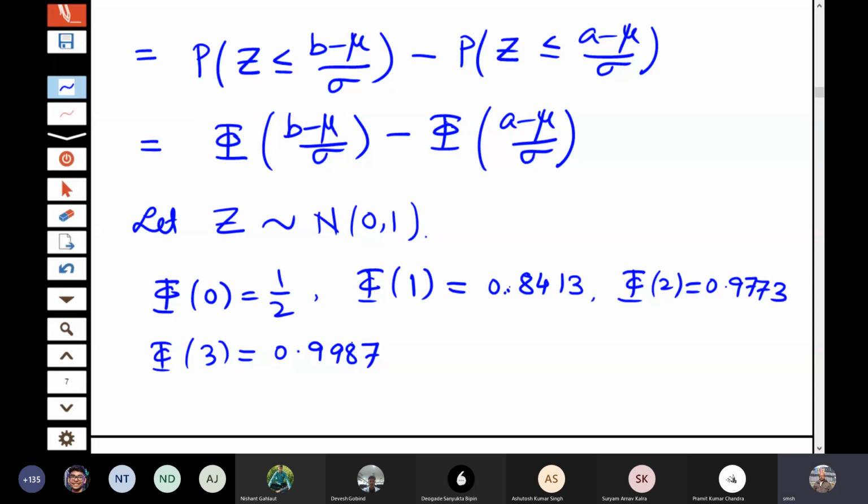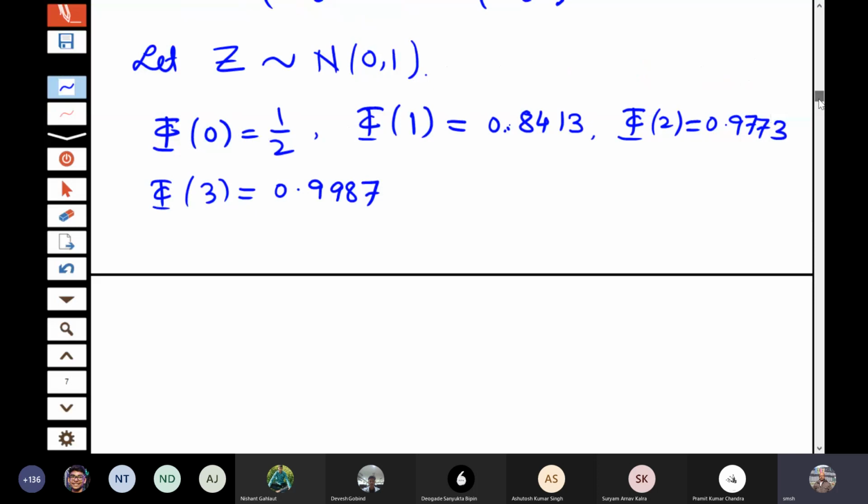You can write more also, but usual normal tables will be given from -3 to +3. In fact, they will tabulate only 0 to 3 because the other side you can calculate directly by using the relation phi of -a plus phi of +a is equal to 1. So the other side you can always calculate. If you see any standard normal distribution table, these values you can easily see. Now why I have written this is just to give you some idea about the concentration of the probabilities.